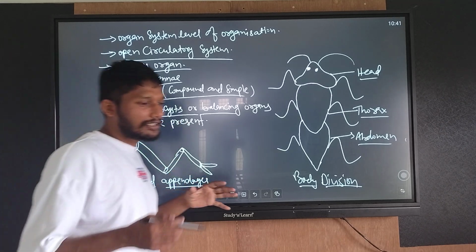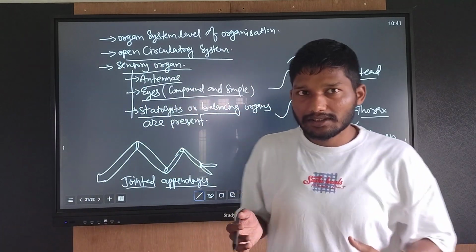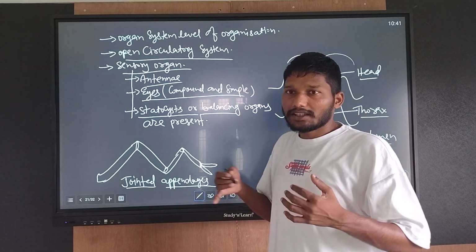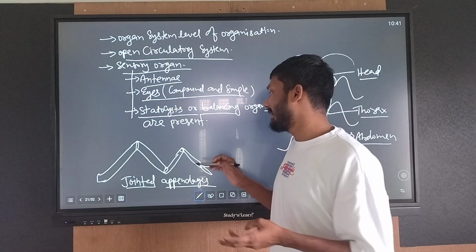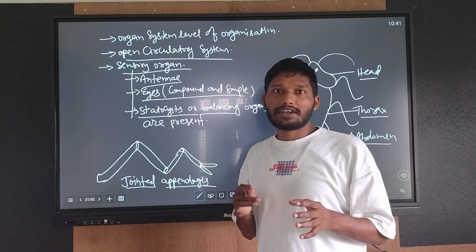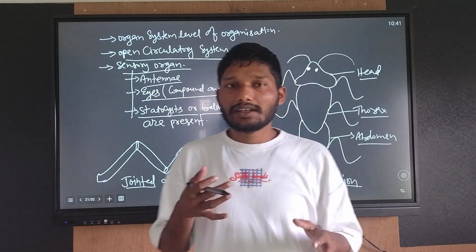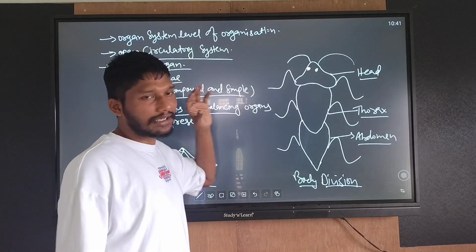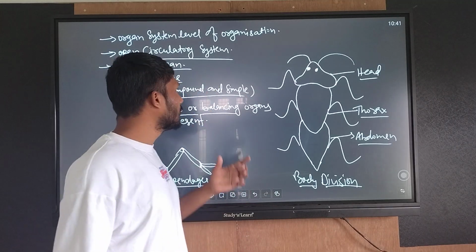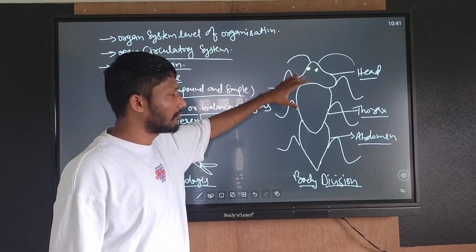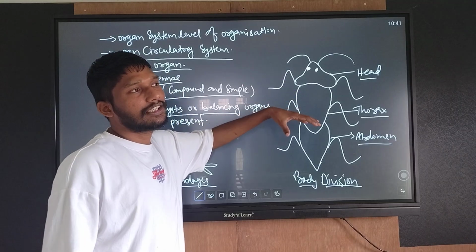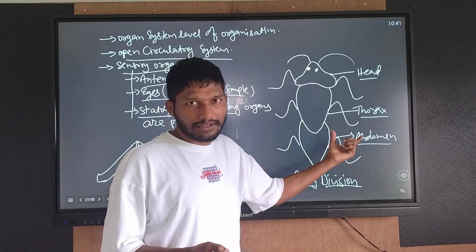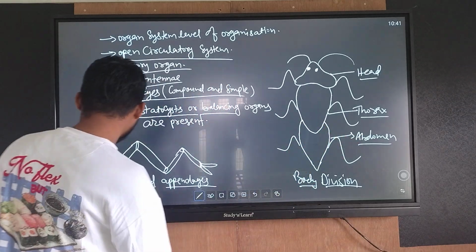We will cover this in the chapter Structure and Organization in Animals. We will study in detail frog and cockroach. Now earthworm has been removed in the latest edition. We have to study cockroach. When we study cockroach in Structure and Organization, we will discuss it in detail again. Okay. Next.